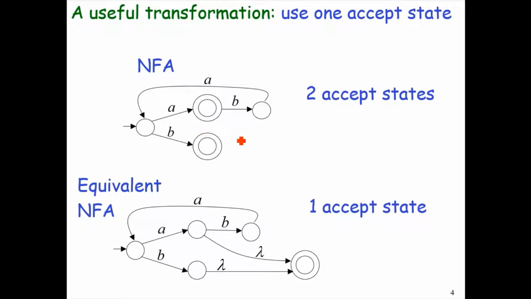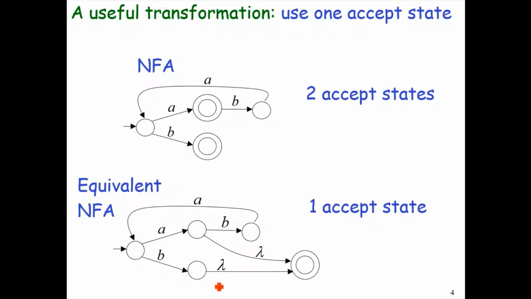A useful transformation to be shared with you is that if we have multiple accepting states in an NFA, then we can convert it into a single accepting state by introducing a new accepting state and removing the acceptance of the previously accepting states, and then adding lambda or epsilon transitions from the previously accepting states towards the newly introduced accepting state.